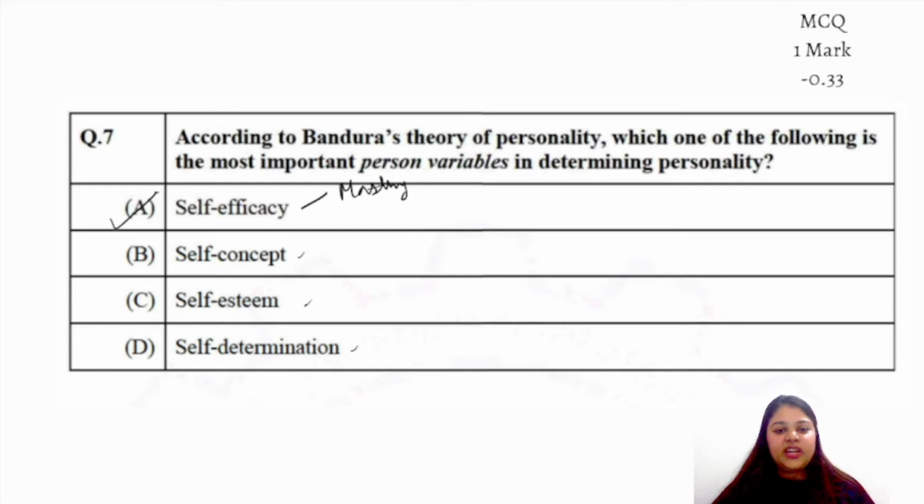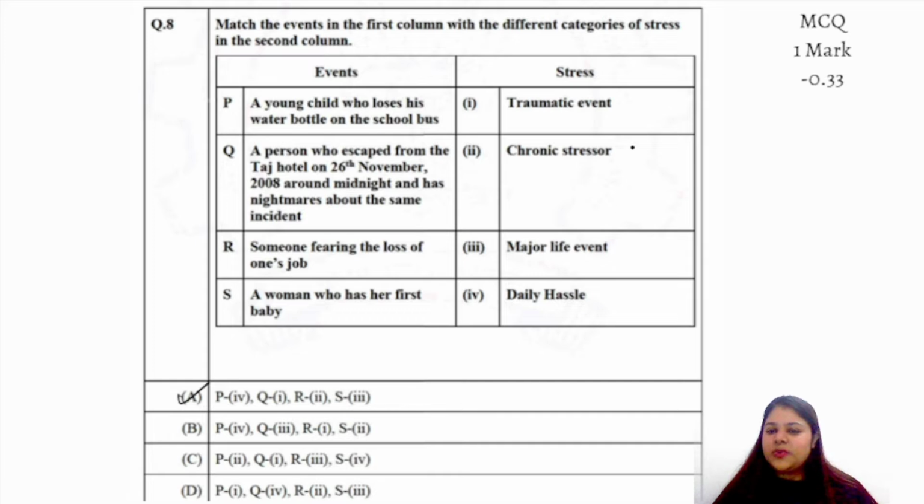Now moving ahead with the next question. This particular question basically talks about the various types of stresses which are there, right? So a young child who loses his water bottle on the school bus, that is a basic daily life hassle, a day to day event which created a kind of stress. A person who escaped from Taj Hotel, this is basically a traumatic event. This is a major event, right? So this is a traumatic event which would leave a great deal of impact because of the stress experienced during this time.